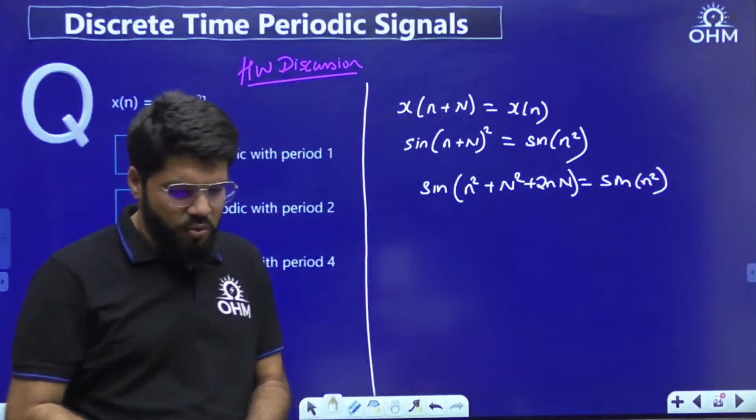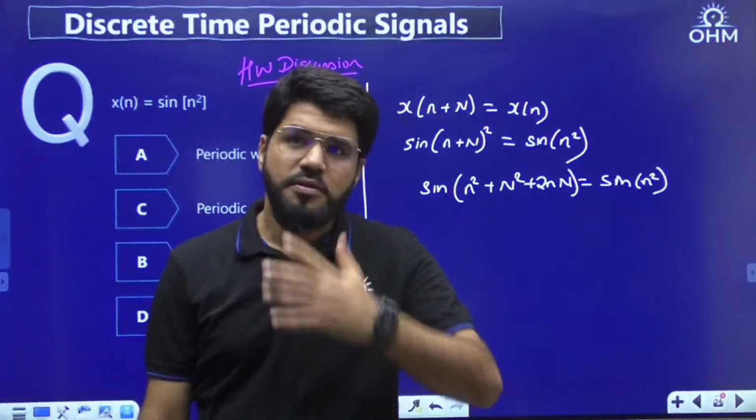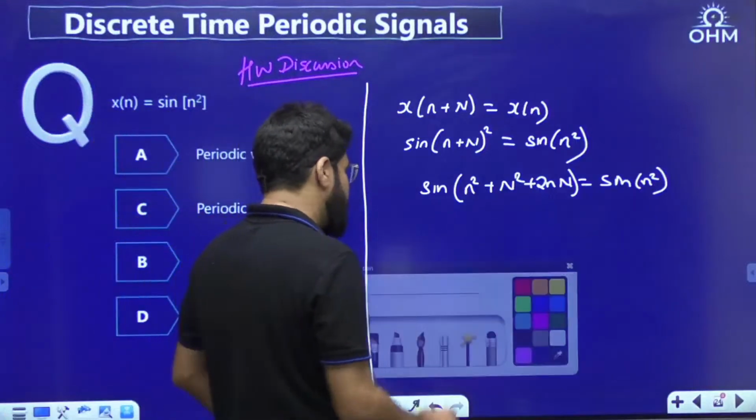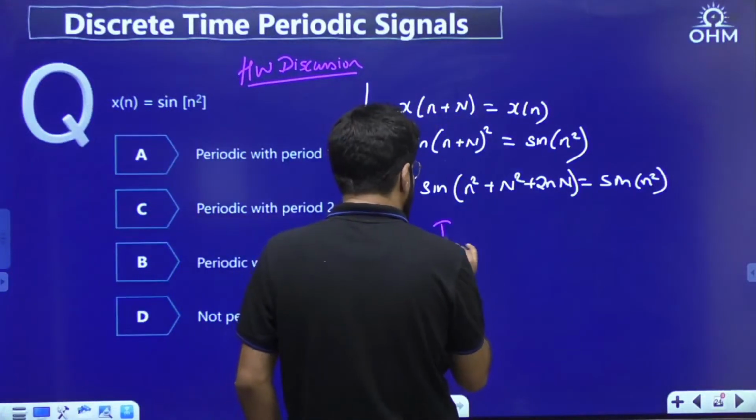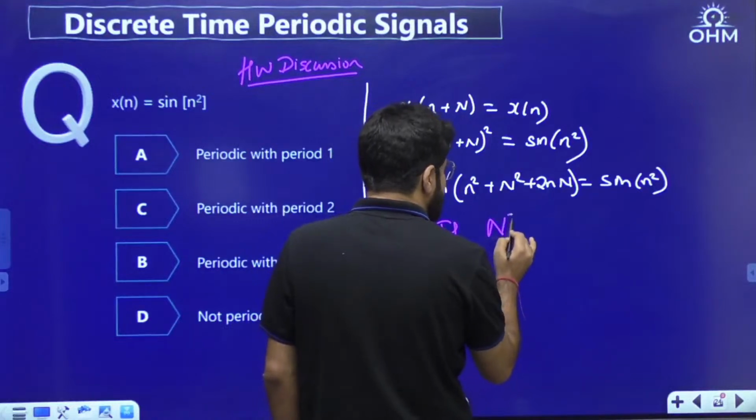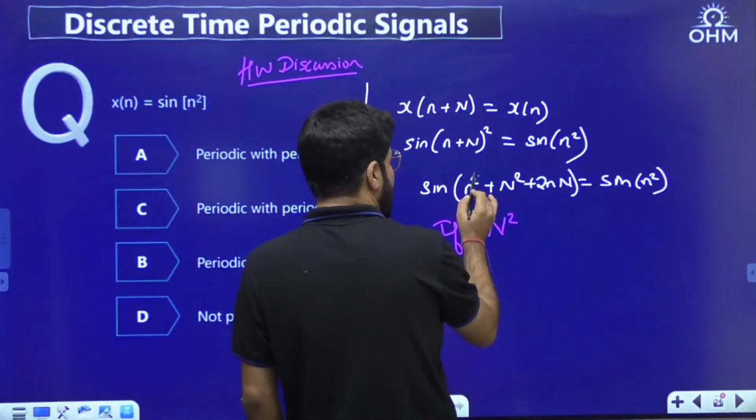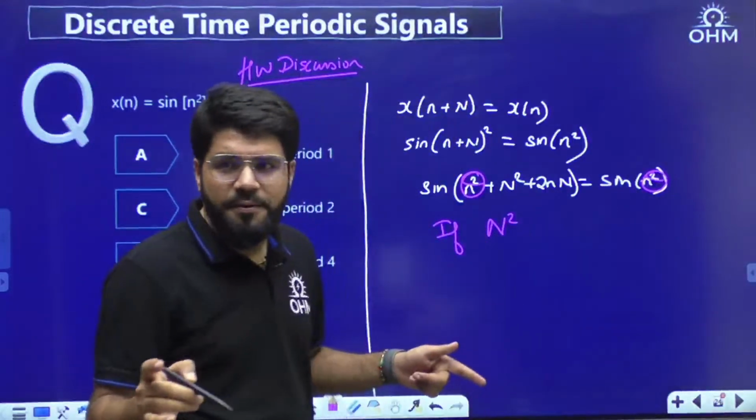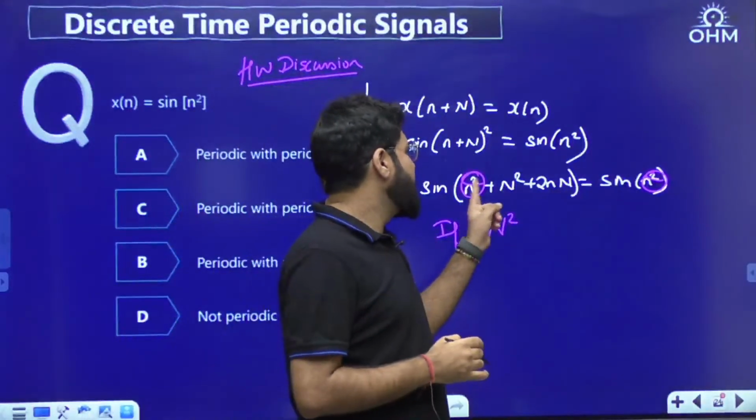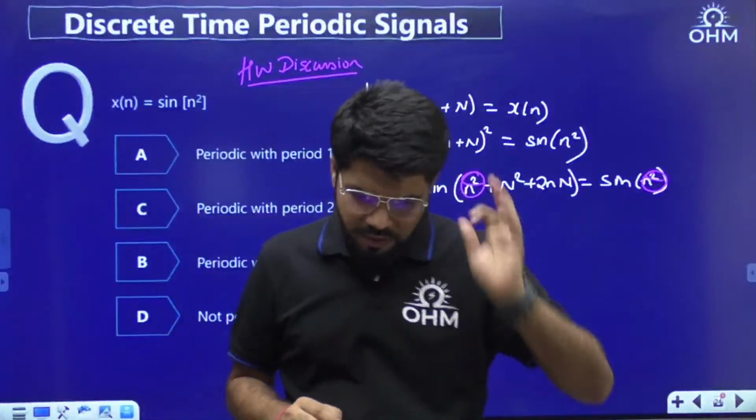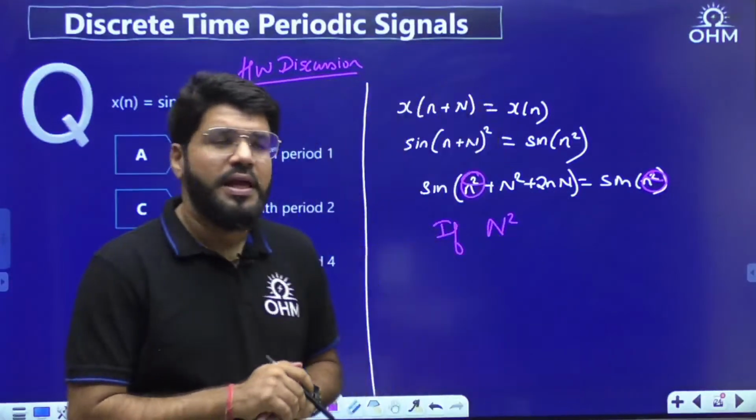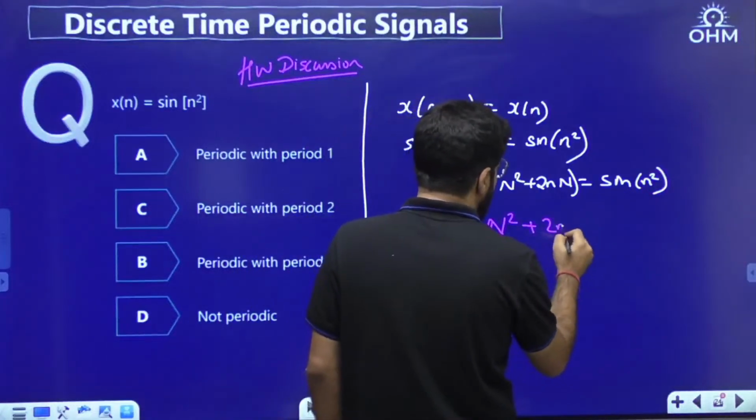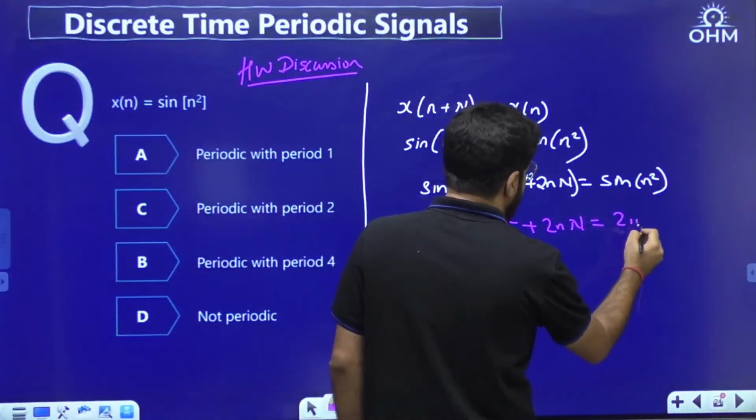Now, will this be true or not? Dekho, this is possible if the additional term, suppose this is theta, because sine theta repeats after 2 pi. Sine theta plus 2 pi, they are equal. So now N square plus 2nN should be equal to 2 pi.